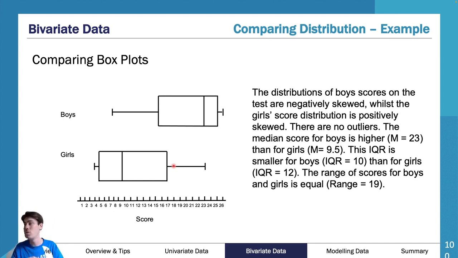The median score for boys is higher. Median equals 23. Than for girls, median equals 9.5. Really, really good. They stated the values. Really important. You shouldn't just say one is higher than the other without stating the values. The IQR is smaller for boys, 10, than for girls. The range for scores for boys and girls is equal. Range equals 19. Really awesome response.